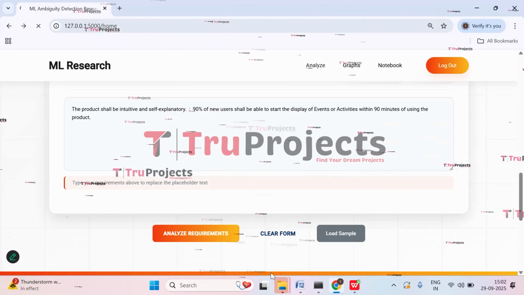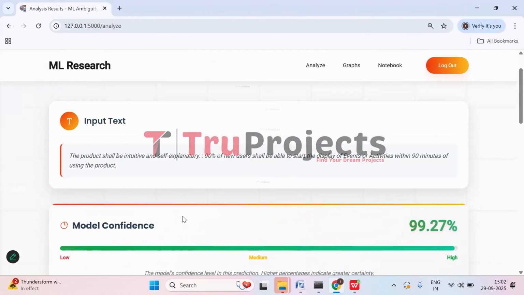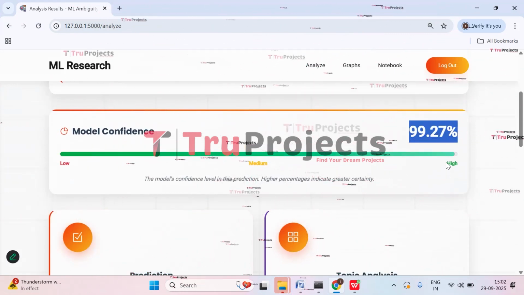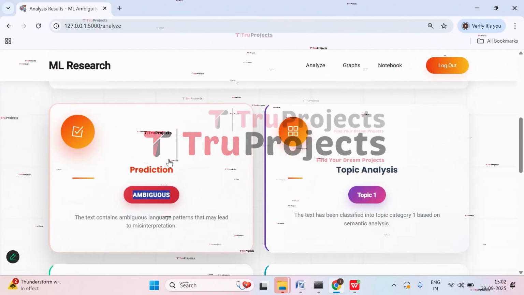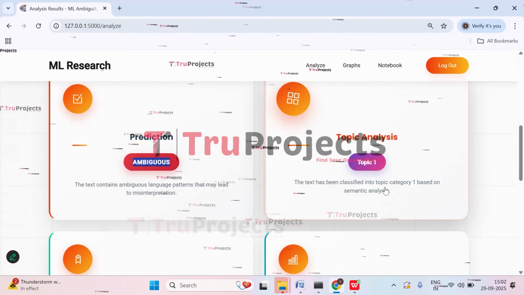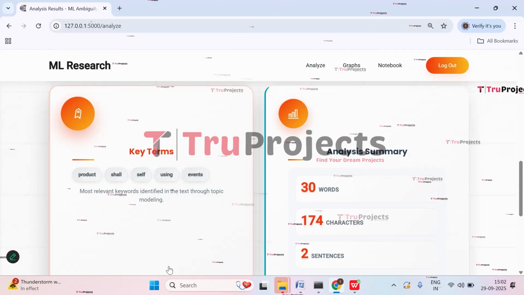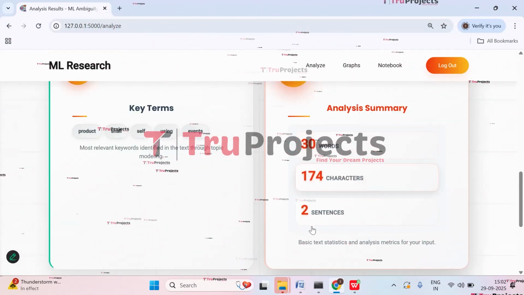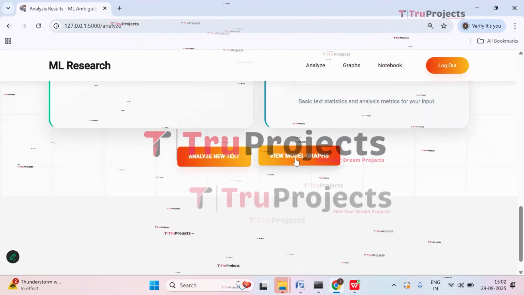And here we have the output, that is, we have the prediction. So here we have model confidence, which is 99.27%, which is very high. And here you can see the prediction is ambiguous text. The given text is ambiguous text, and in topic analysis, it is topic 1. The text has been classified into the topic 1 category based on semantic analysis. And here we have key terms of the given text. And here we have the analysis summary, where we have 30 words, 174 letters, and 2 sentences in the text given. And here we have analyze new text and view model graph.